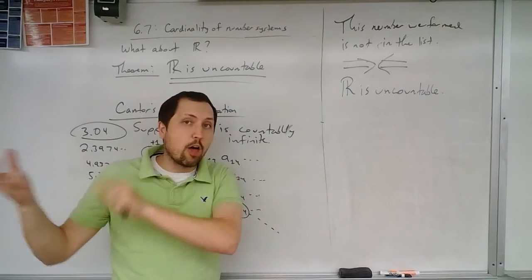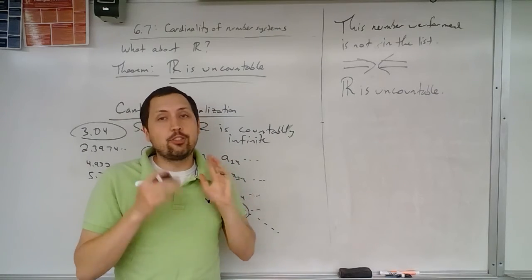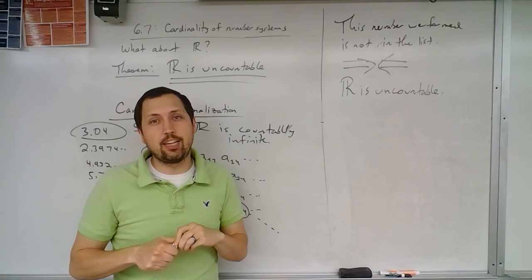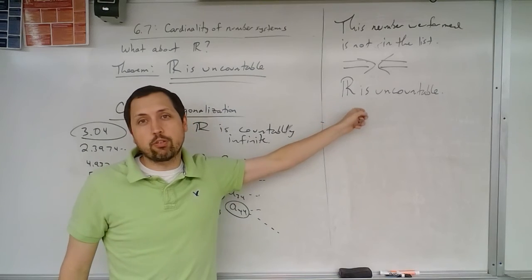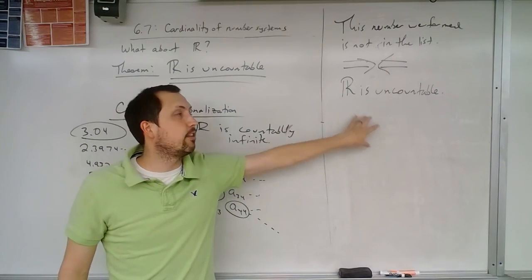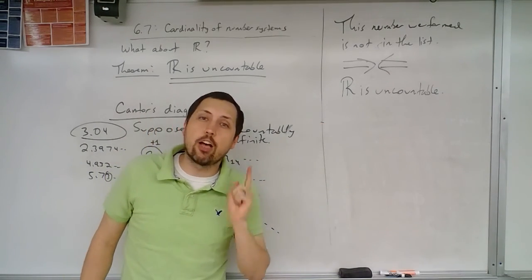And he was right. Other people were stupid, but nonetheless, you can read about him, and Cantor was a very fascinating man, and he came up with this really important result, or helped us come up with this really important result, that the set of all real numbers is uncountable.